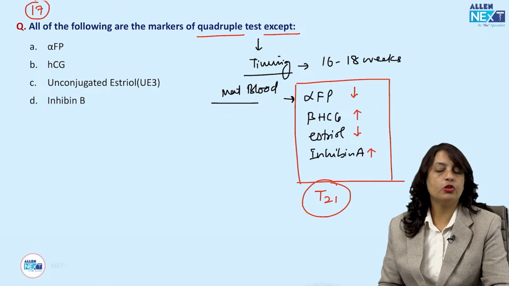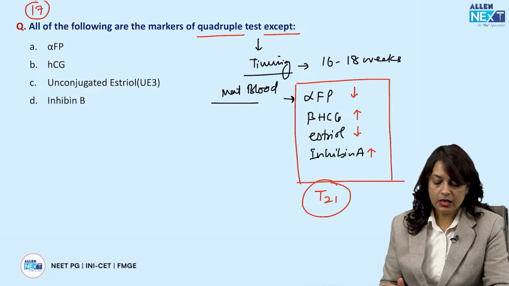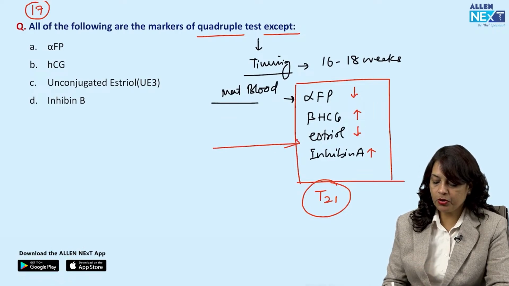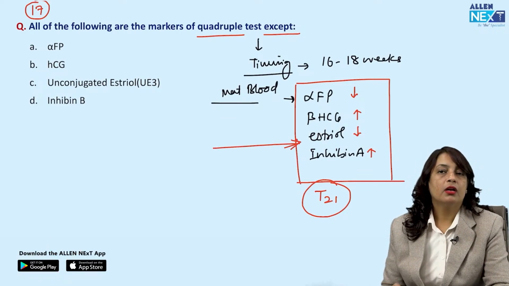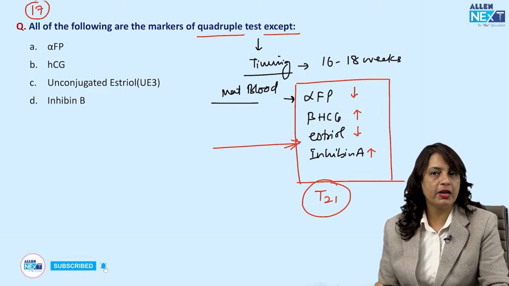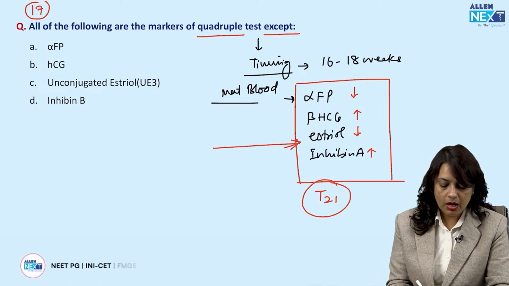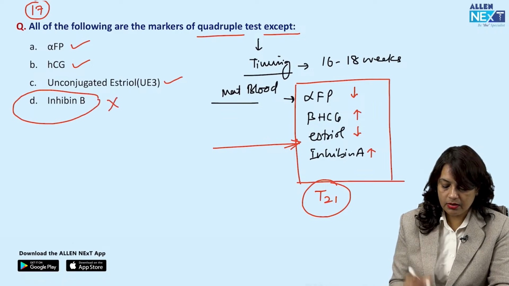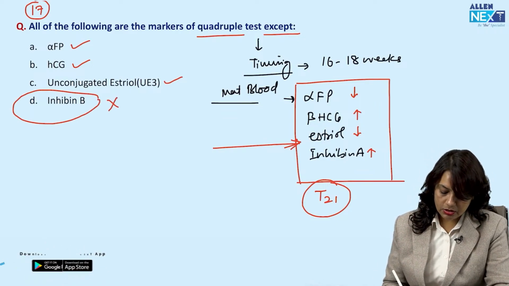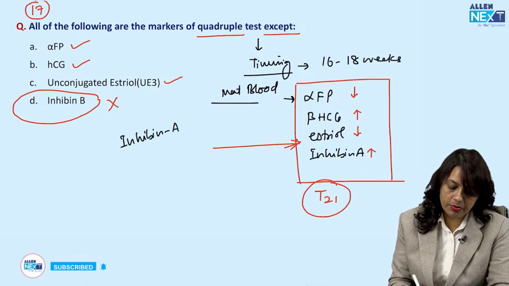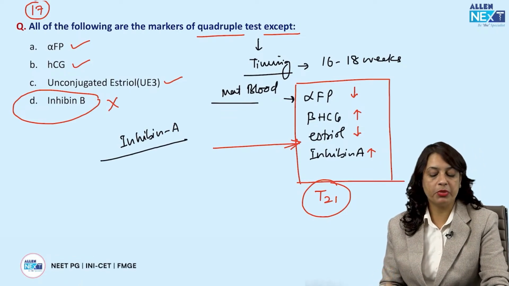So, which is the fourth marker in quadruple test? Now, triple test we do till here: alpha fetoproteins, beta HCG and estriol. Now, if you compare the result, naturally the quadruple test has replaced the triple test. So, alpha fetoproteins is done, HCG is done, estriol is done. Inhibin B is not the answer. So, the correct answer, the fourth marker is inhibin A, not inhibin B.